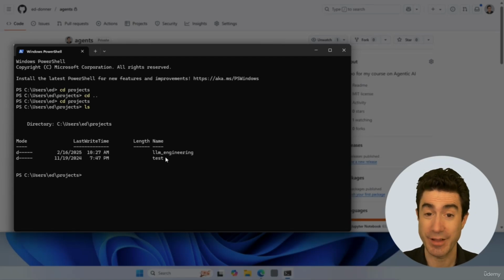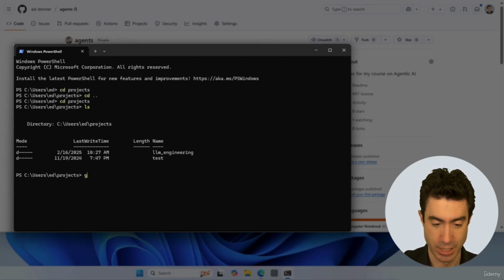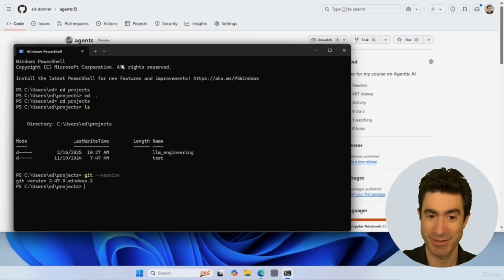First, we need to check that we have Git installed, Git for code management. You can do that by typing git --version. And we'll see that I do indeed have Git installed.